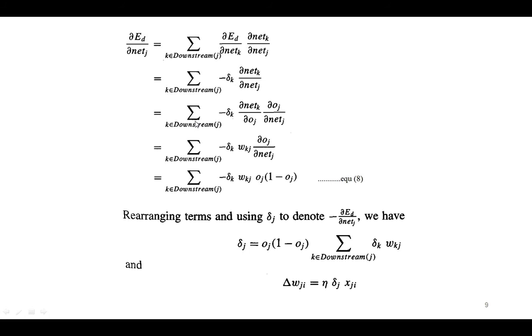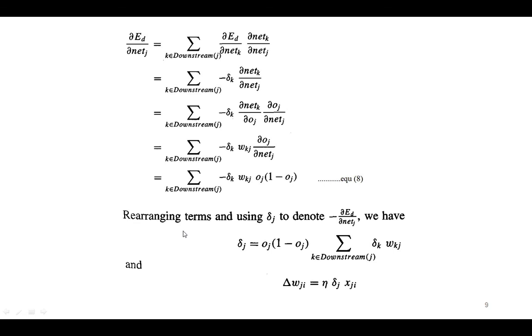Further simplifying, summation of minus δ_k ∂net_k/∂o_j into ∂o_j/∂net_j, which is equal to summation of minus δ_k into w_kj into ∂o_j/∂net_j. Finally, we simplify it as summation of minus δ_k into w_kj into o_j (1 minus o_j), where k belongs to Downstream(j).